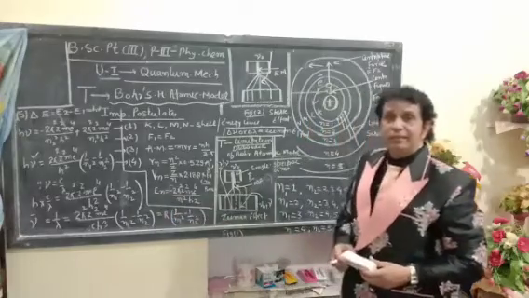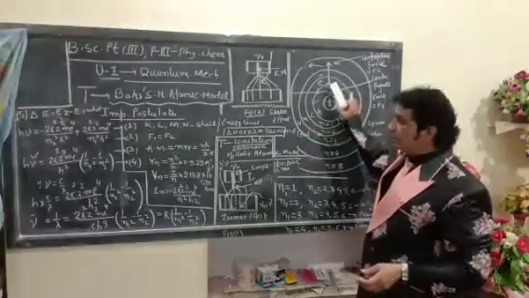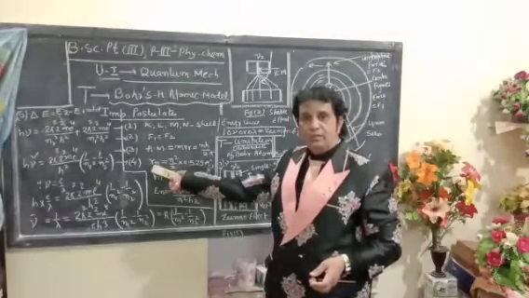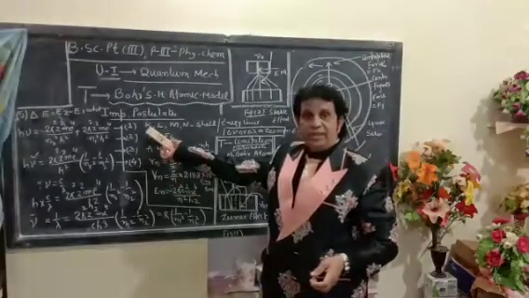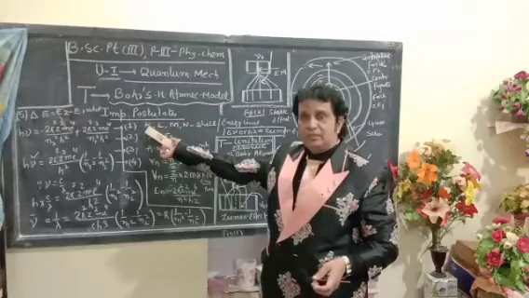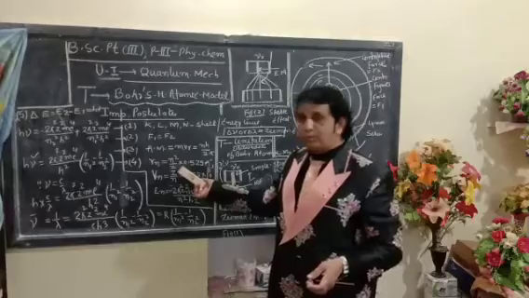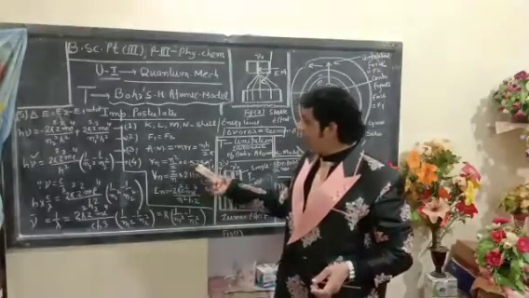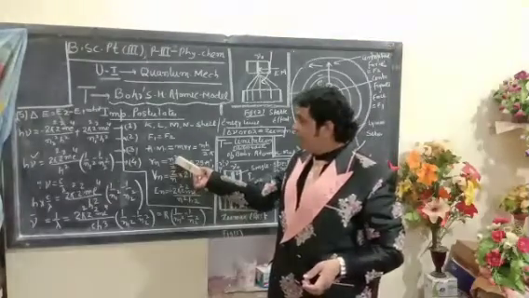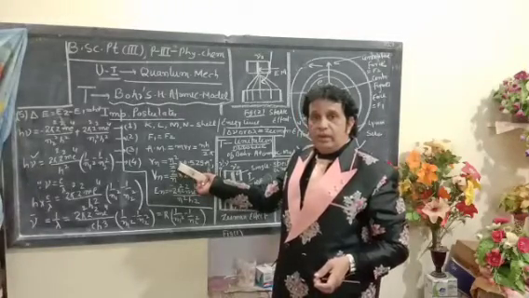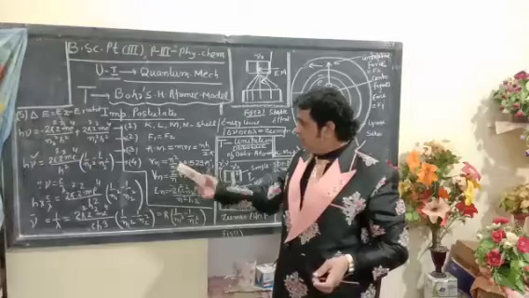The mathematical values calculated for this electron: its radius, where n denotes the shell number or energy level, Rn is equal to n square upon z into 0.529 angstrom, where n denotes the number of orbits and z denotes the atomic number.